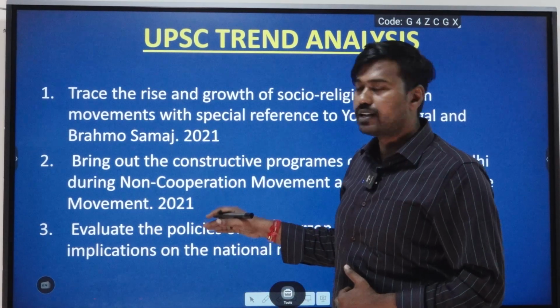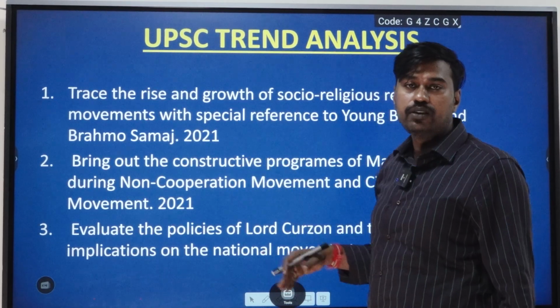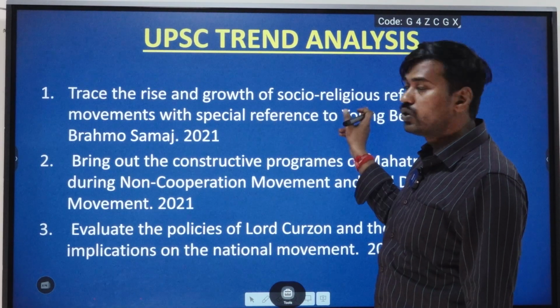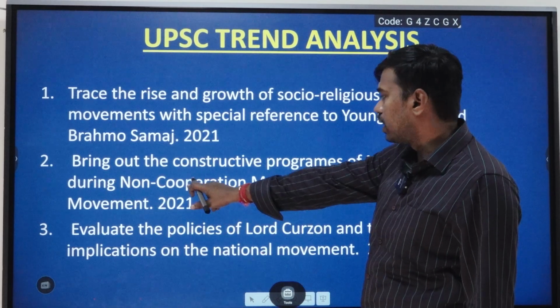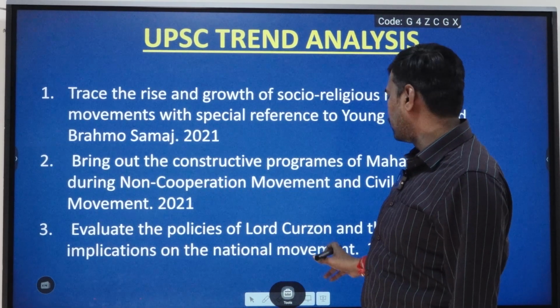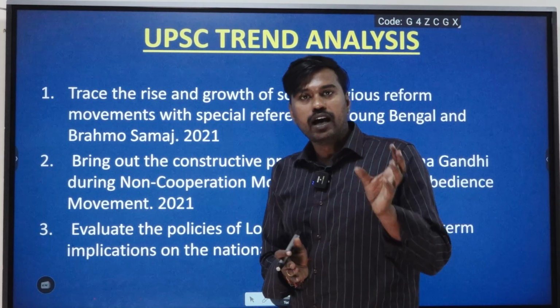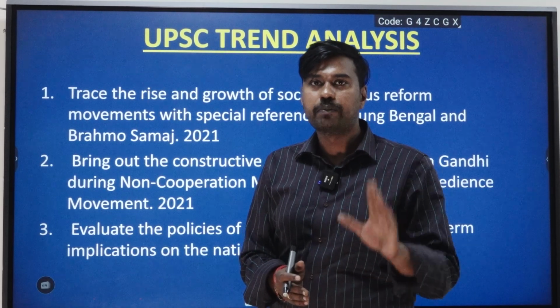As we have discussed already, the most important topics in this trend analysis for the UPSC exam: they have given maximum attention to the socio-religious reform movement in 2021. Again in 2021, they also asked one more question on the non-cooperation movement, and one more question in 2020 focused on the Governor General. So when you study history, you need to give focus to Governor Generals and their policies.